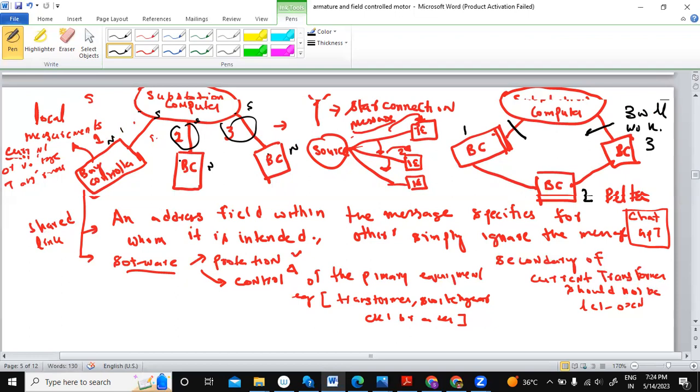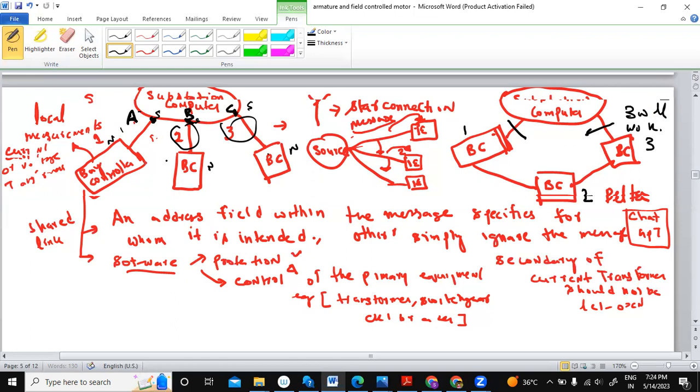This is a shared link, sir. How can you say it's shared? Two and three are sharing the link. No, not the substation computer, between this point, suppose this is point A, this is point B, this is point C. So that is a dedicated link.